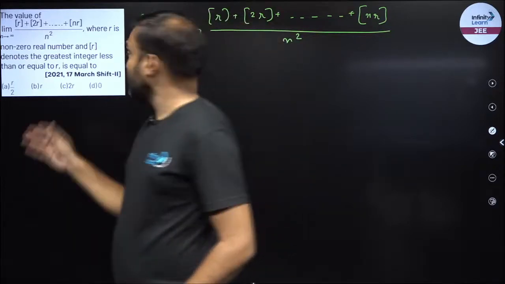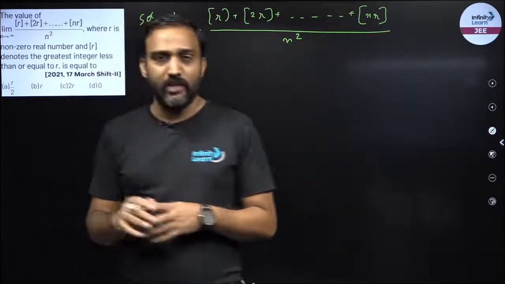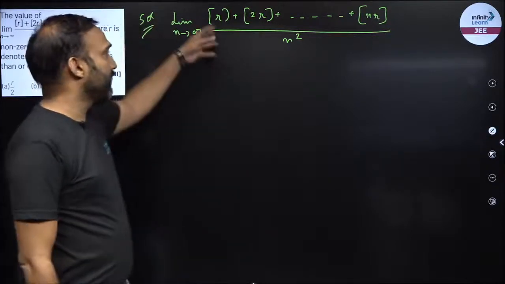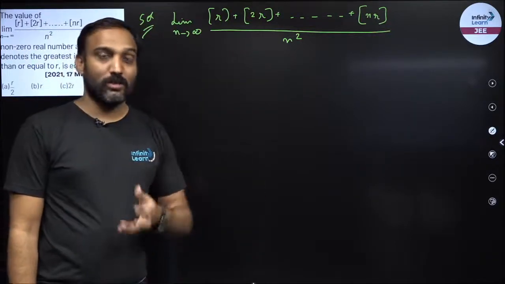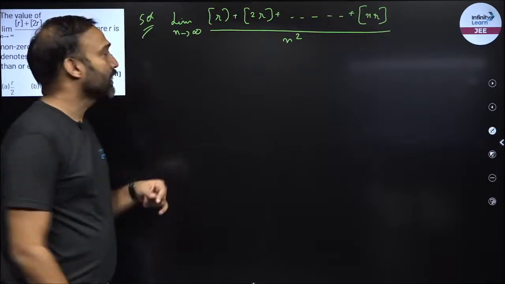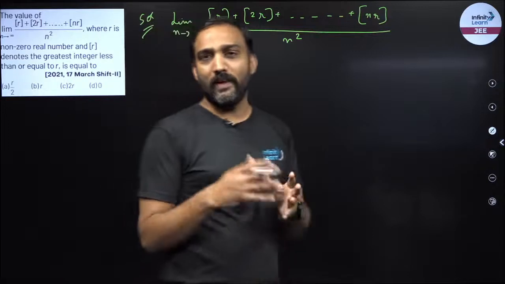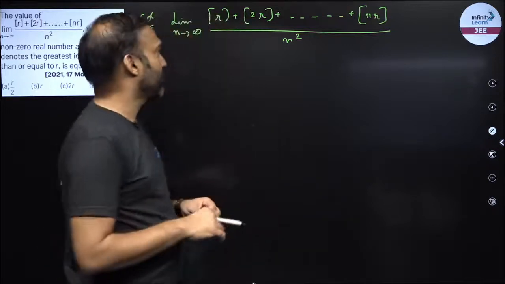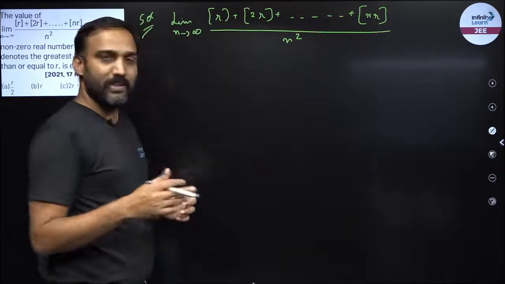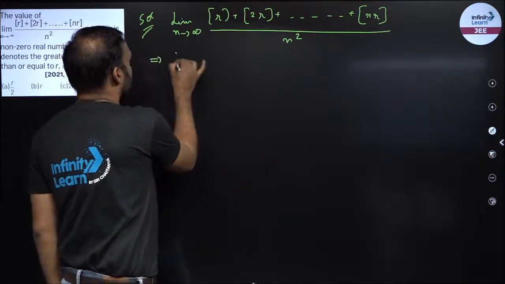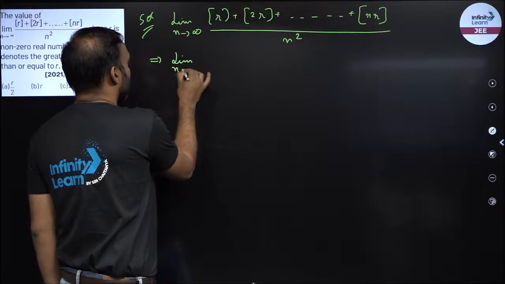So I have a box x. I have a limit n tending to infinity, numerator is infinity, denominator is infinity, it is infinity by infinity form, right? But I cannot do the L'Hopital, because I cannot find the derivative of the box x. I can only find the derivative of the polynomials, not the box x. So now over here I'll convert this box into algebra, because if it's algebra or a polynomial, then I can find out the answer.